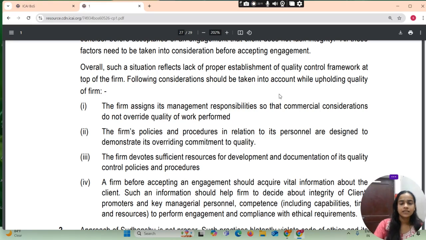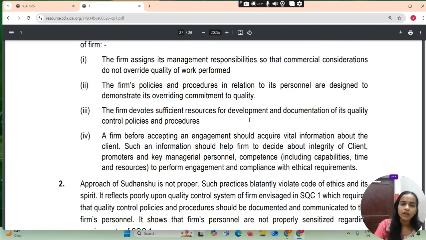The following considerations should be taken into account while upholding the quality of the firm. The firm assigning its management responsibility so that commercial consideration does not override the quality of work performed. The firm's policies and procedures in relation to its personnel are designed to demonstrate its overriding commitment to quality. The firm devotes sufficient resources for development and documentation of its quality control policy and procedures.